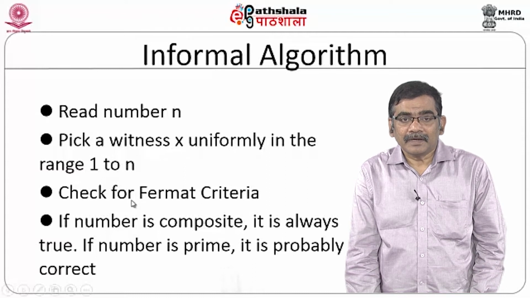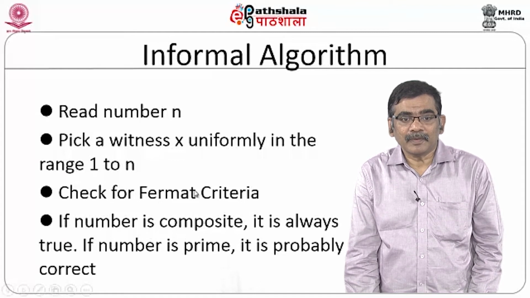Then you check for Fermat's criteria. Suppose the number is found to be composite, that means your witness shows that the number is divisible by something other than 1 and n, then the number becomes composite.